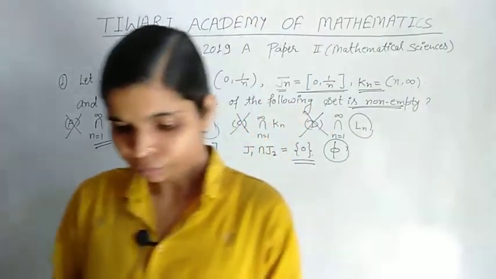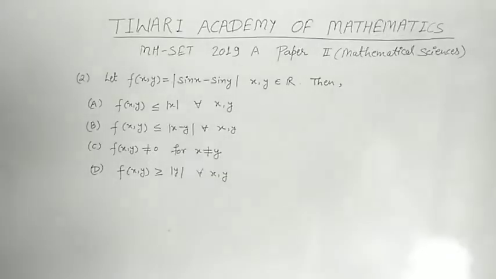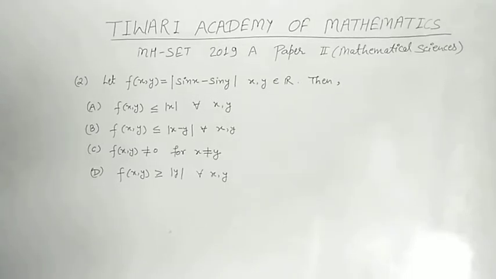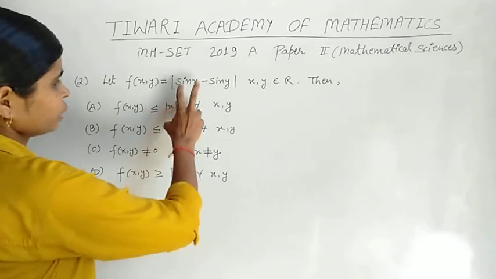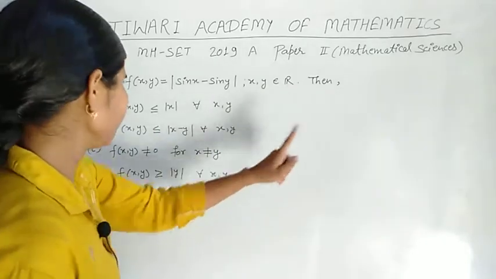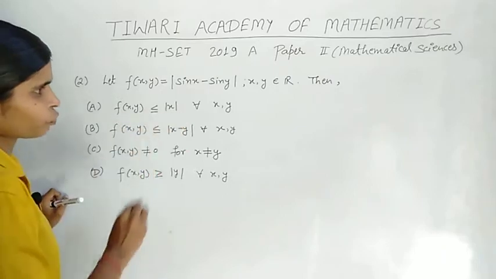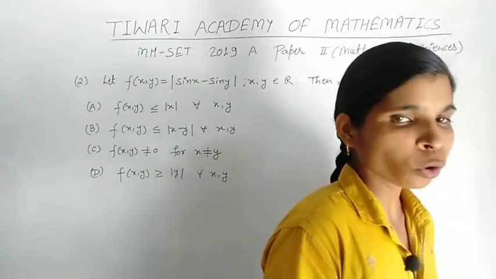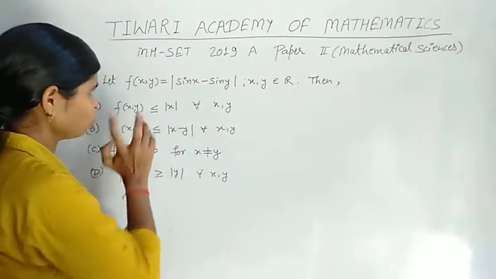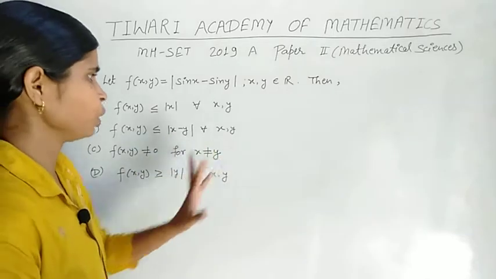Next we move on to question number two. Now see the statement. Let f(x, y) equal mod of sin x minus sin y, with x, y belonging to the real numbers. Option A: f(x, y) is less than or equal to mod x for all x, y; this condition holds for all x, y. Option B: f(x, y) is less than or equal to mod (x minus y) for all x, y.